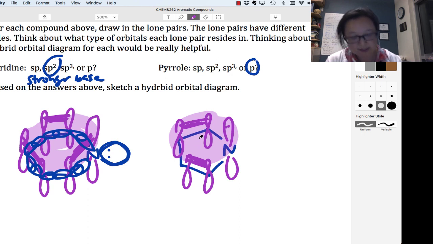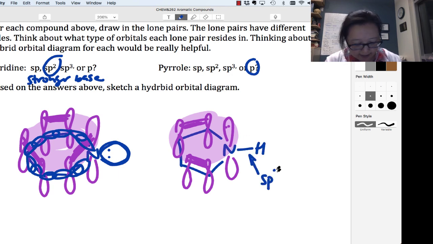So that means both of these are aromatic. It's just that the lone pair is in a different spot. And so this nitrogen has a hydrogen on it, and the hydrogen's occupying an sp2 orbital with the nitrogen. So the s orbital of the hydrogen is overlapping with the sp2 orbital of the nitrogen.